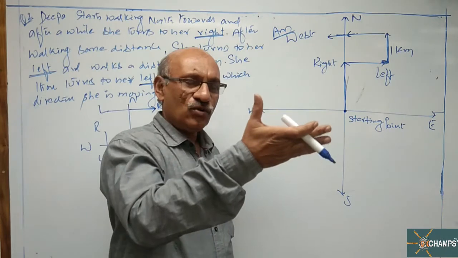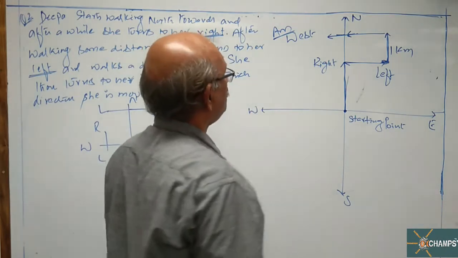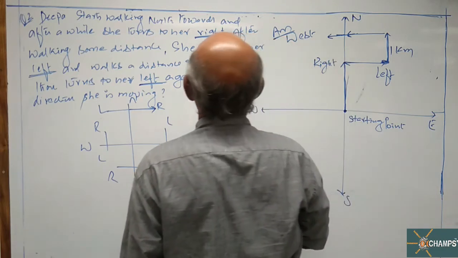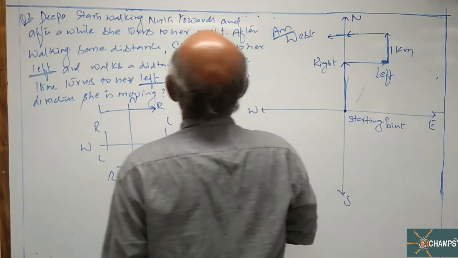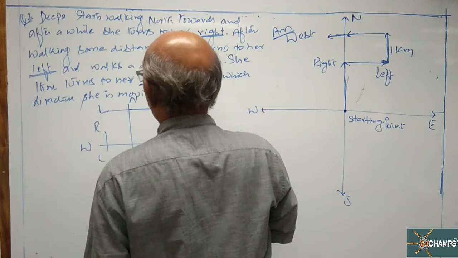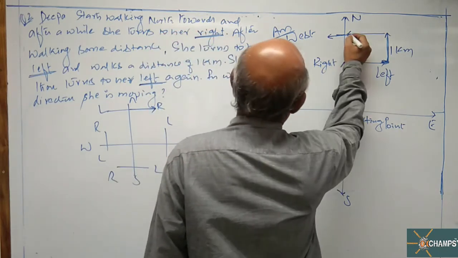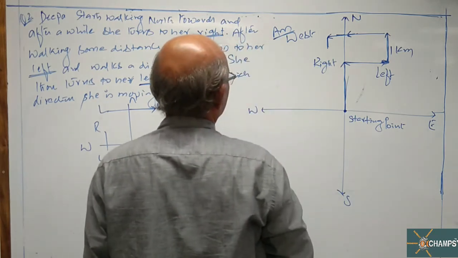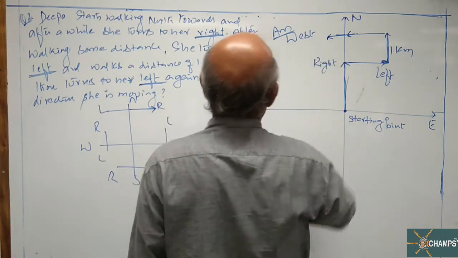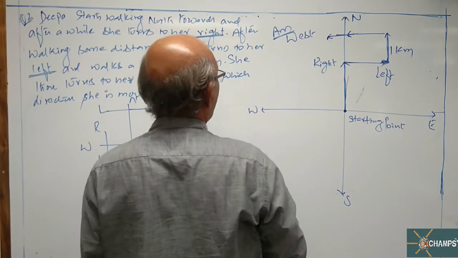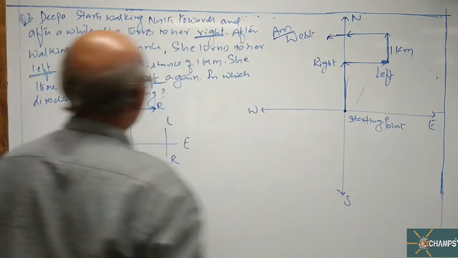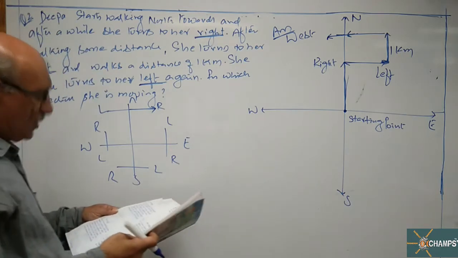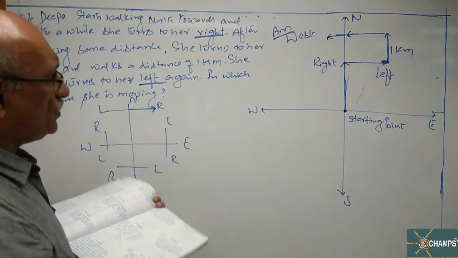While she is walking towards north, she takes a left turn. Left turn this way. She turns to her left this way. Left hand side. So which direction is she now moving? She is moving towards west. That is the answer to the given question.